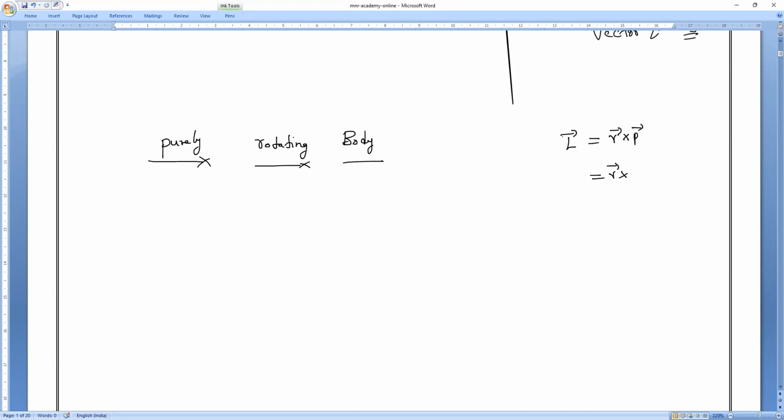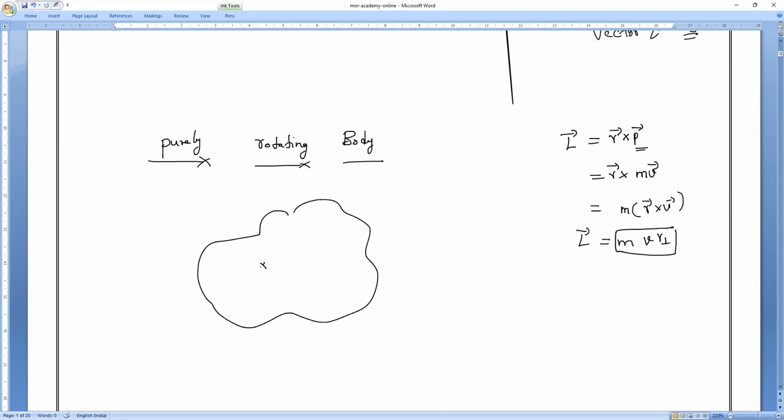So we all know, normal momentum P. So R into P means what? Linear momentum. What is the linear momentum? Mass into velocity. So I can take mass into R into velocity. R into velocity, which we used to call R perpendicular. R means R perpendicular. That is what we have studied, the linear momentum formula. So now at every point, if I take a purely rotating body about a fixed point, that is a pivoted point.